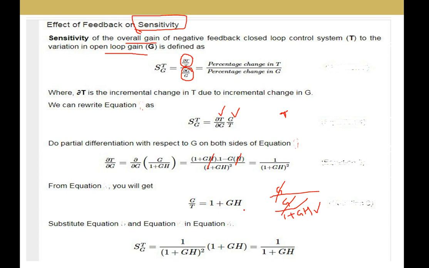So G by T is 1 plus GH and ∂T/∂G is 1 by (1 plus GH) square. Substituting these values, 1 by (1 plus GH) whole square into (1 plus GH), the square and this term cancel out. Finally you are left with 1 by 1 plus GH. In this way we calculate the sensitivity of the overall gain of the negative feedback closed loop control system to the variation of the open loop gain.